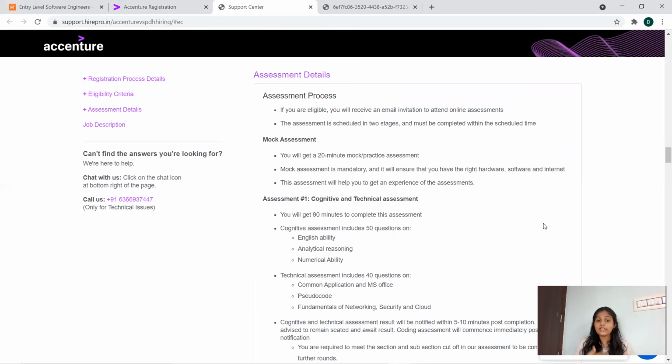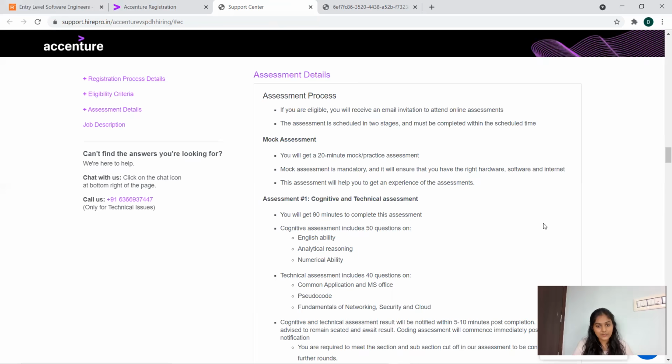Most of the students who haven't attended the mock test fail in the middle of the examination during the assessment. They miss their opportunity. So friends, you don't have to face that. We would like to recommend that you go for the mock test and check that your system is fine with what they're expecting.